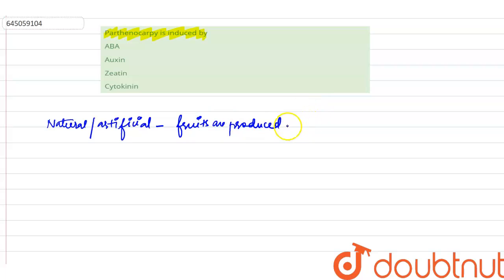The question here says, parthenocarpy is induced by which of the following plant hormones? Now, what do you mean by parthenocarpy? It is a natural or an artificial method by which fruits are produced without fertilization.